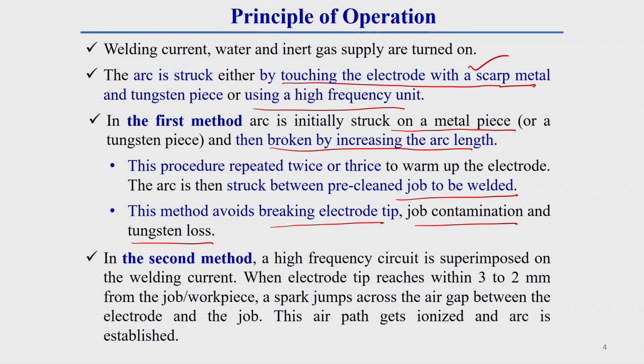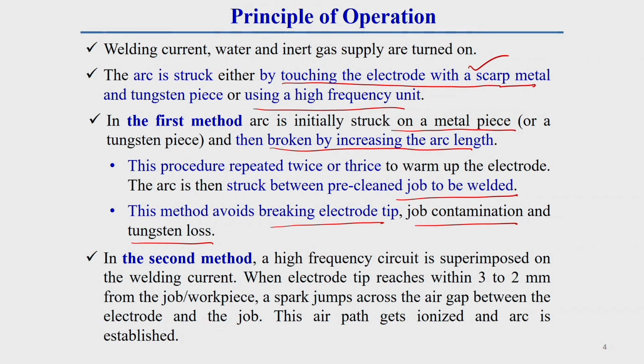In the second method, which I have already discussed in detail when discussing starting of the arc, a high frequency unit is used. It consists of high voltage and low current equipment, with very high frequency. That is why a high frequency circuit is superimposed on the welding current. When the electrode tip reaches within 3 to 2 millimeter from the job or workpiece, a spark jumps across the air gap between the electrode and the job, as I have discussed already.